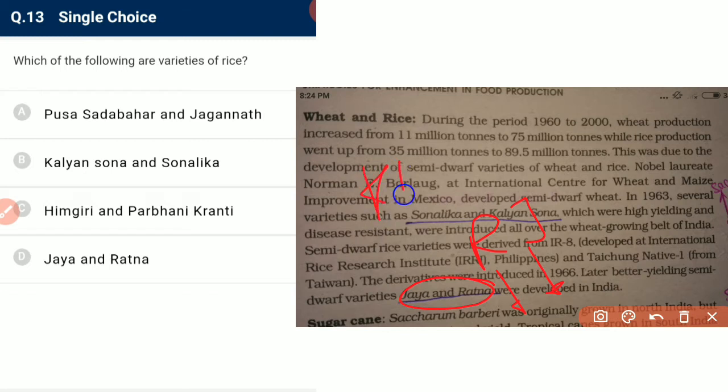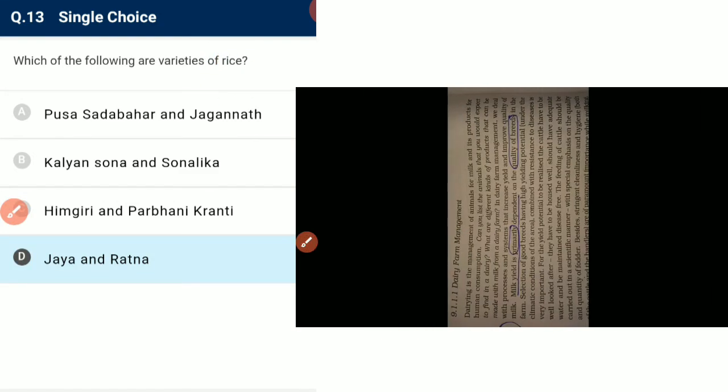Kaas means Kalyan, Sona, Atlas, Sonalika and Himgiri. These are the varieties of wheat. So we have to answer the varieties of rice, and they are Jaya and Ratna.